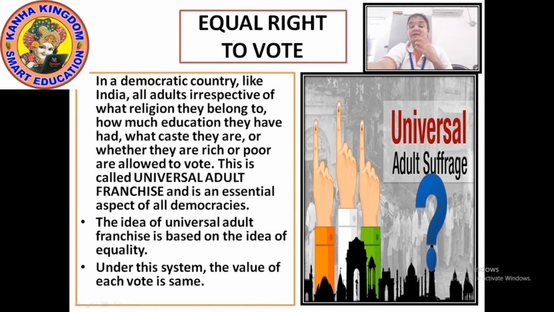So this is the right to vote, or universal adult franchise, under which every person of the country can vote, whether of any caste, religion, class, race or education. Only one thing is needed, that is the age of 18, above the age of 18. Whosoever votes should be of age 18.